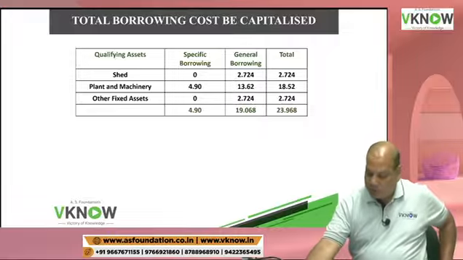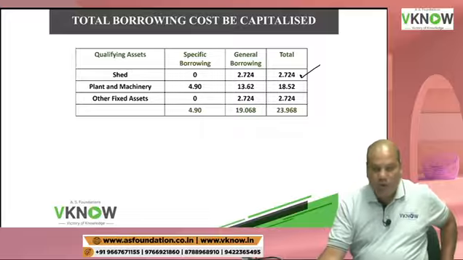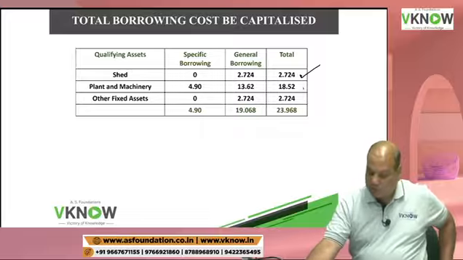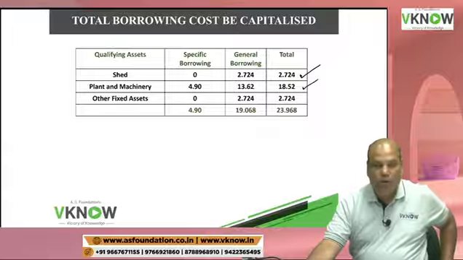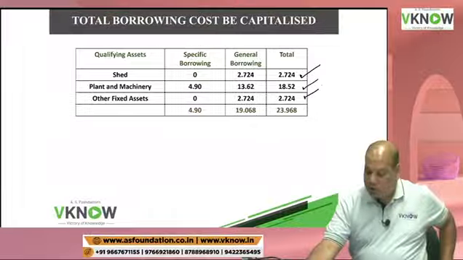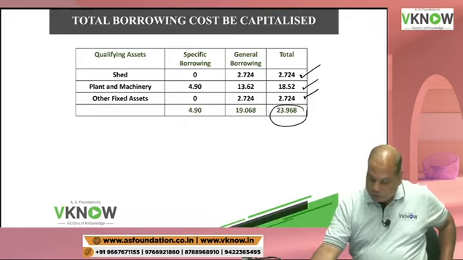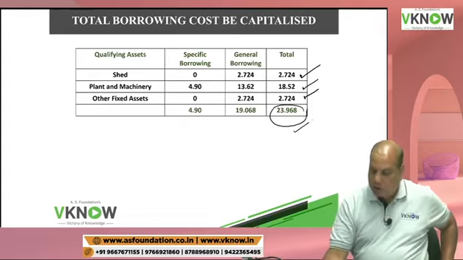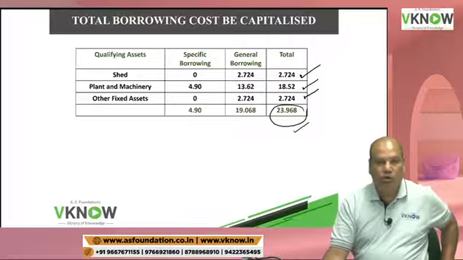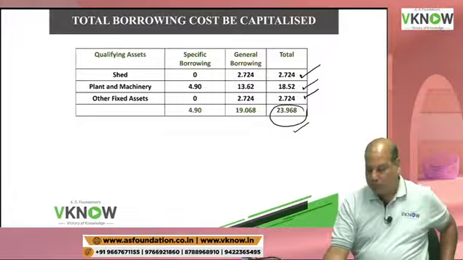So final answer is 2.724 will be capitalized over manufacturing shed, 18.52 over plant and machinery, and 2.724 over other fixed asset, and this is my final total, 23.968. This is the total borrowing cost that will be capitalized in this problem.